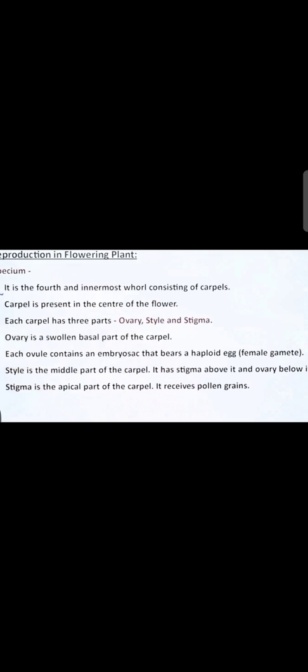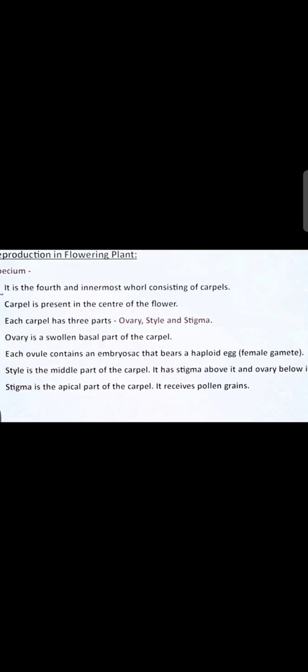Students, keep it in mind with a very simple phrase: sticky stigma. Below the stigma is the wire-like, filament-like structure, which is the style, and below it there is a structure called the ovary. So the ovary is the swollen basal part of the carpel.